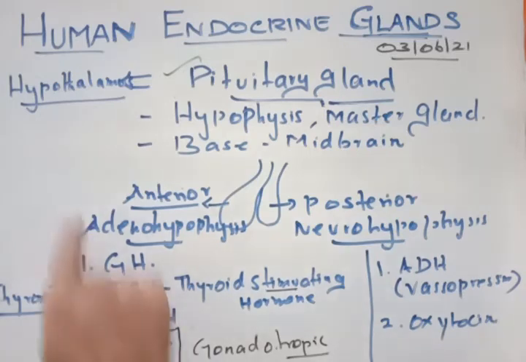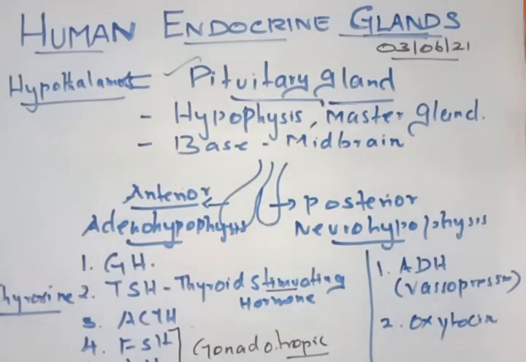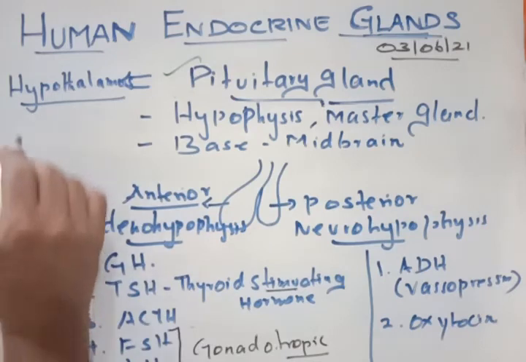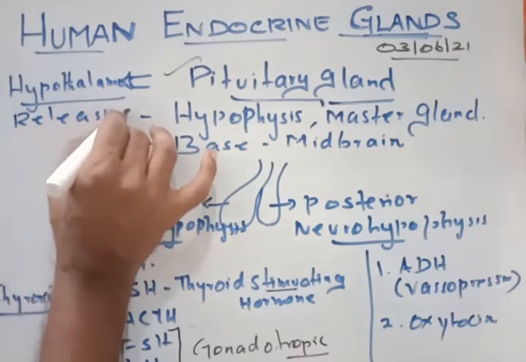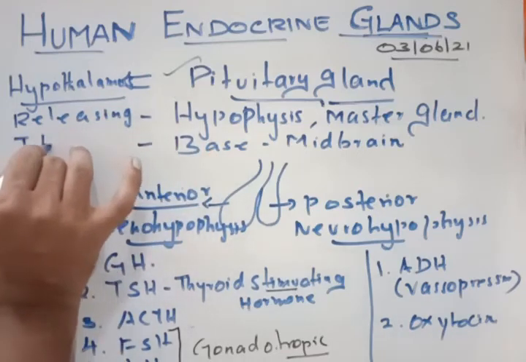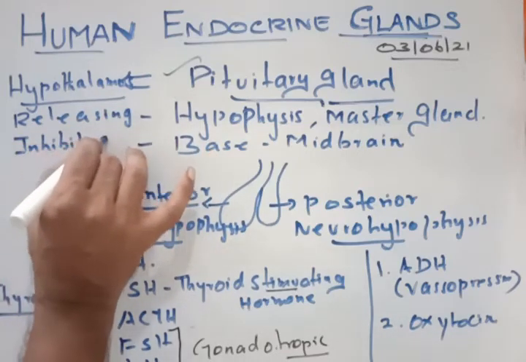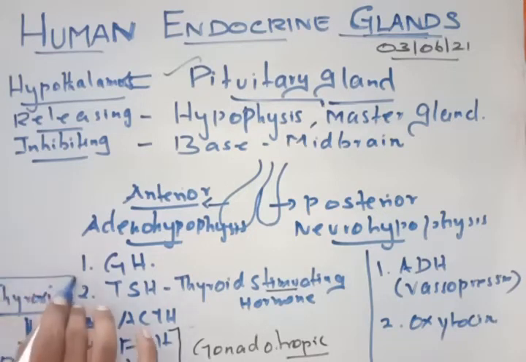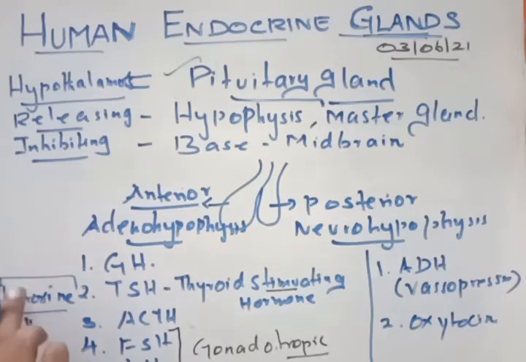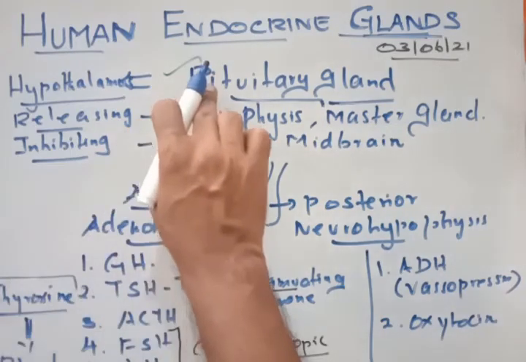Understand? Right. Now what is the role of the hypothalamus? The hypothalamus has releasing factors as well as inhibiting factors. Releasing is to release, inhibiting is to stop. For an example, if in the blood there is a decrease of the hormone called thyroxine, this information will go to the pituitary gland through the blood.